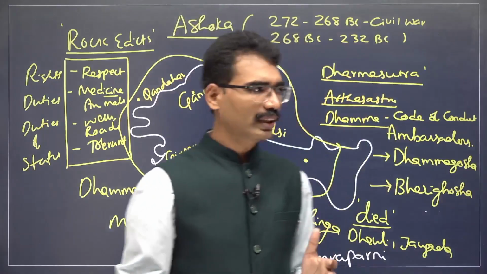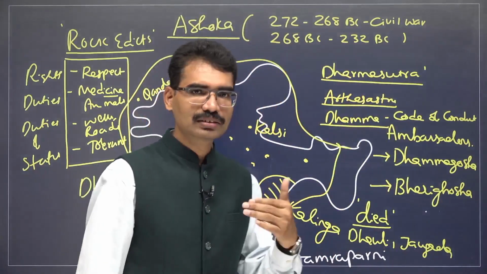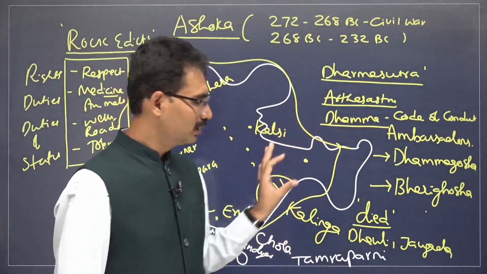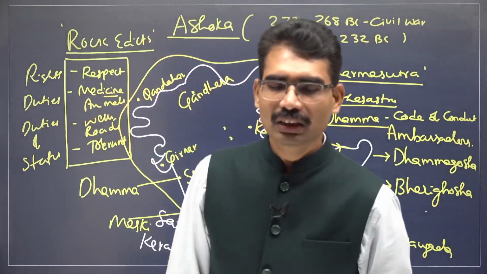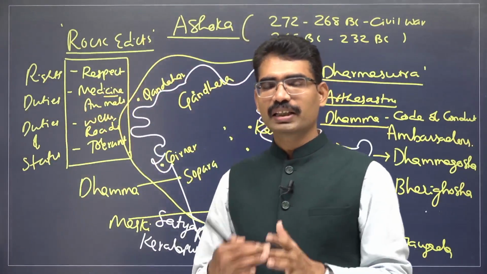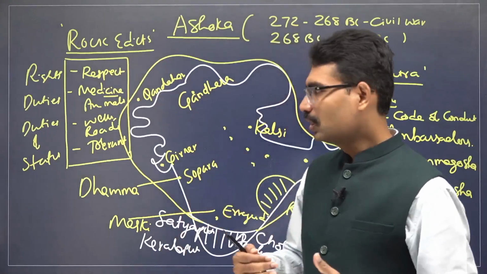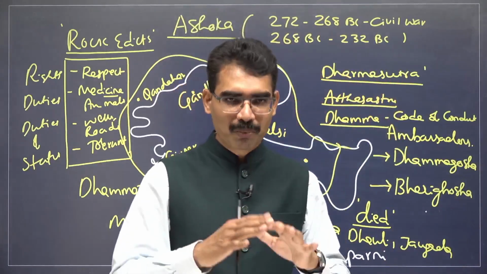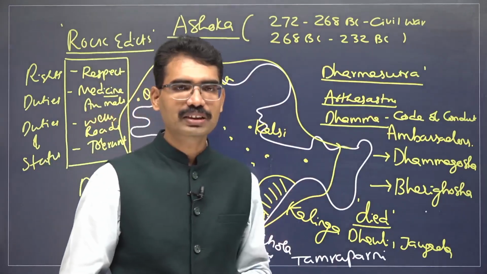After becoming emperor, he went to Kalinga. He fought the Kalinga war, captured Kalinga and ensured it was part of the Magadha Empire. After seeing the huge destruction in the Kalinga war, he decided not to go for war thereafter. Rather, he used a peaceful policy to promote peace within his empire and also to maintain good relations with neighbors.